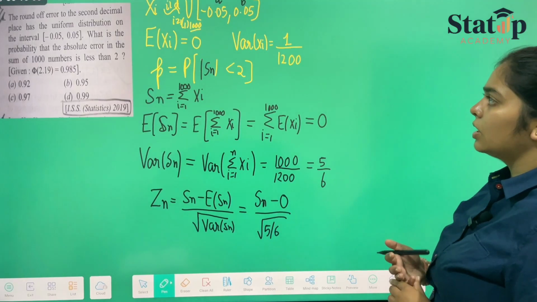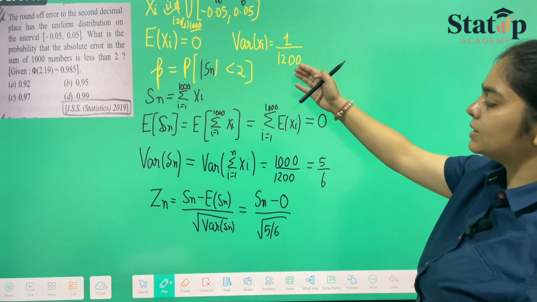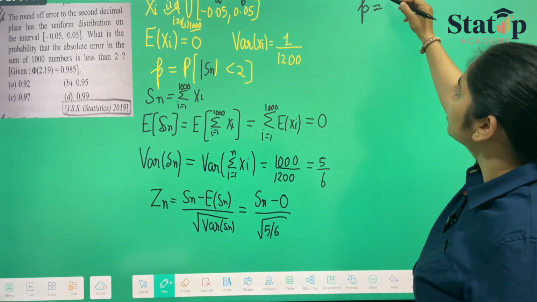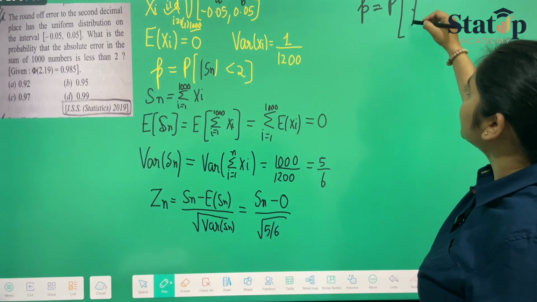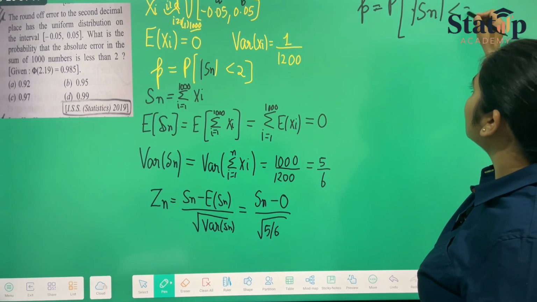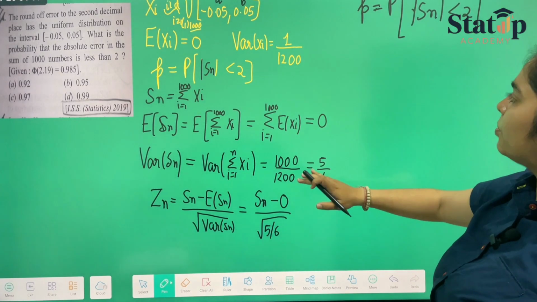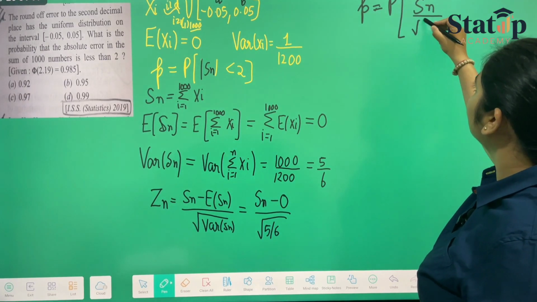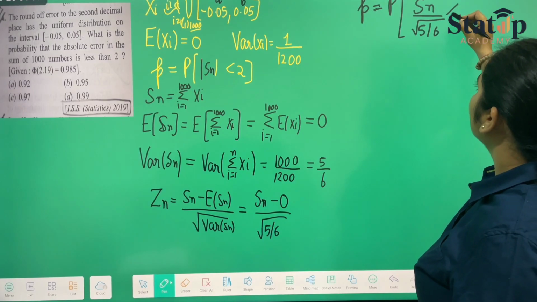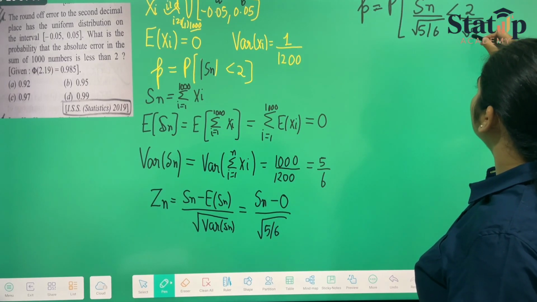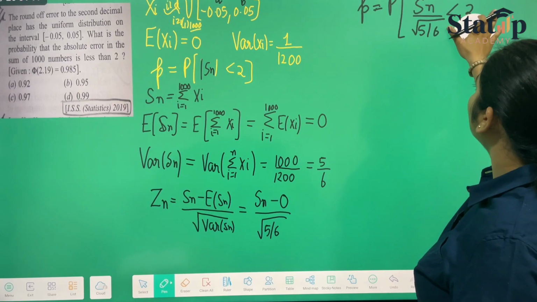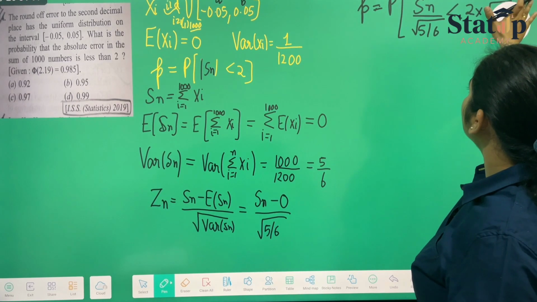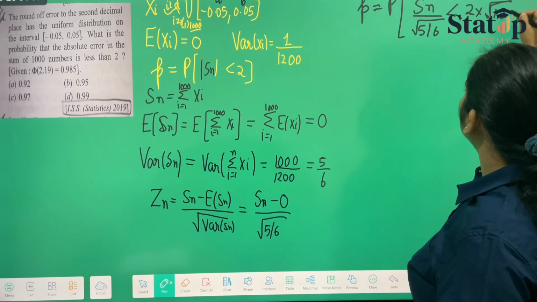Now let us see how do we calculate this. So we have to calculate the probability that modulus of Sn is less than 2. If we divide both sides by root 5 by 6, 2 upon root 5 by 6, on moving upwards, will become root 6 by 5, and 6 by 5 is nothing but 1.2, so it will become root 1.2.